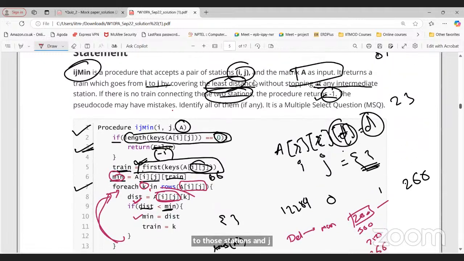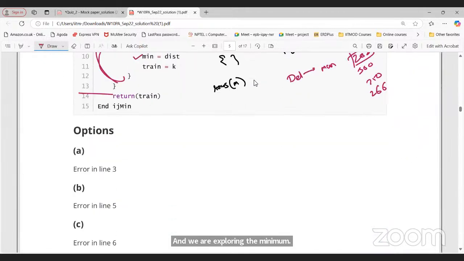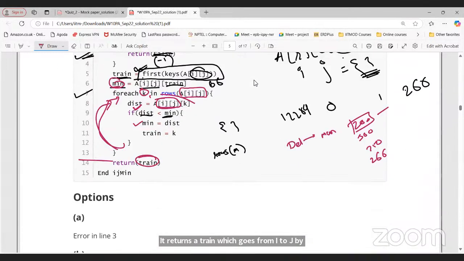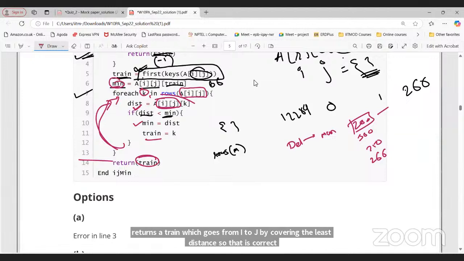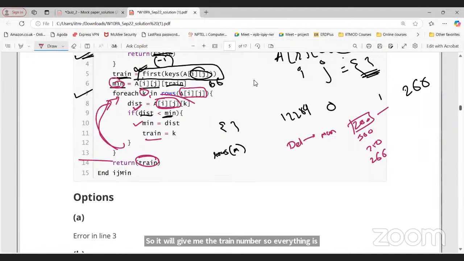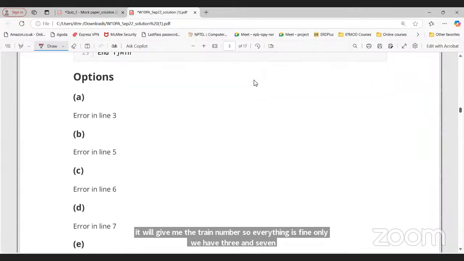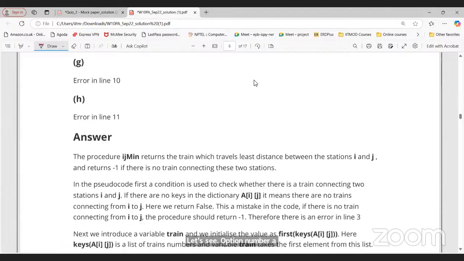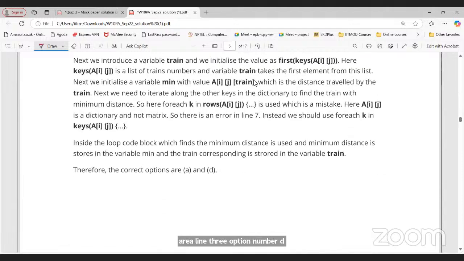So what we want to return, this is correct up till here, but it is returning the train. What we want is it returns a train which goes from i to j by covering the least distance. So that is correct. So it will give me the train number. So everything is fine. Only we have 3 and 7. Let's see. Option number A, error in line 3. Option number D. Do we have any other? Let's see options. A and D are the correct ones here.